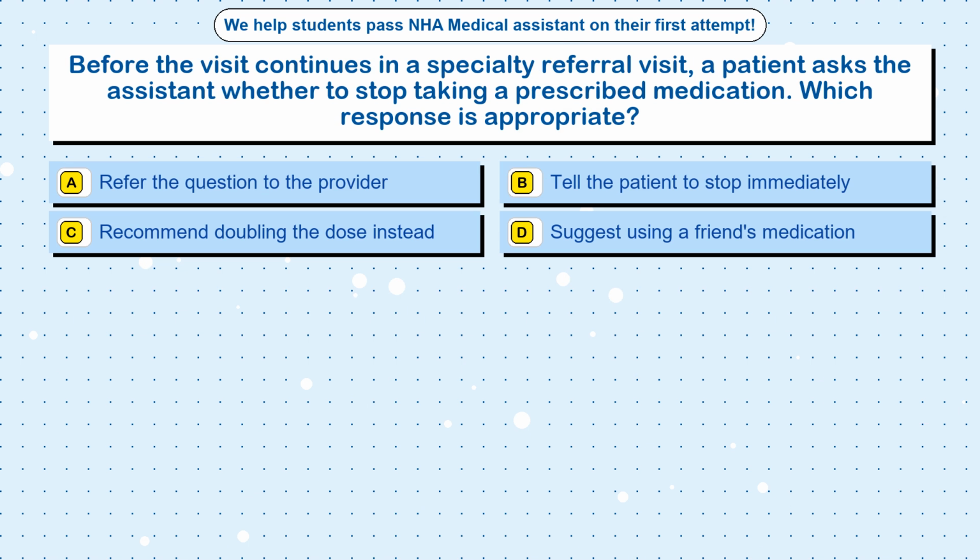Question 51. Before the visit continues in a specialty referral visit, a patient asks the assistant whether to stop taking a prescribed medication. Which response is appropriate? Option A. Refer the question to the provider. Option B. Tell the patient to stop immediately. Option C. Recommend doubling the dose instead. Option D. Suggest using a friend's medication.